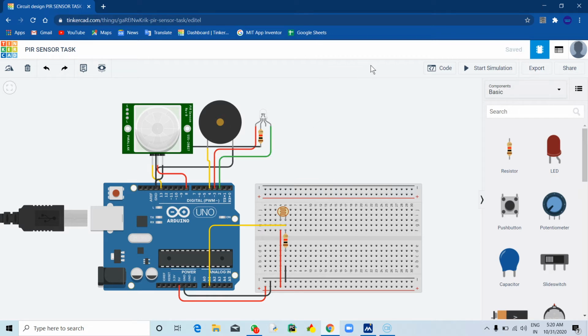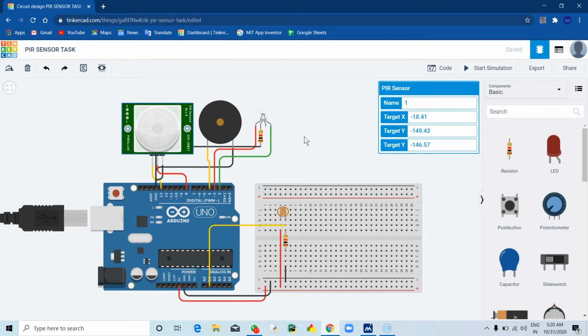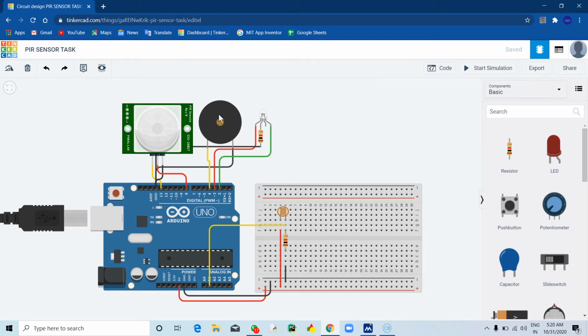What it does is that when it feels any motion, then it just tells the buzzer to make the sound, and a sound is produced by the buzzer, and this LED RGB turns red. And when there is no motion, then the buzzer also does not produce any sound, and the LED RGB, indicating that everything is fine, turns green.